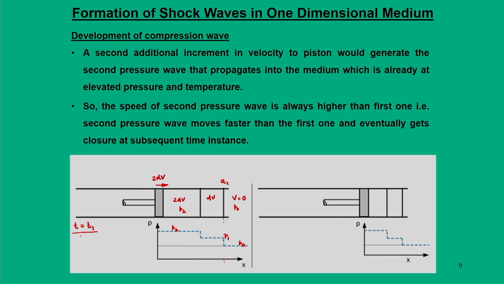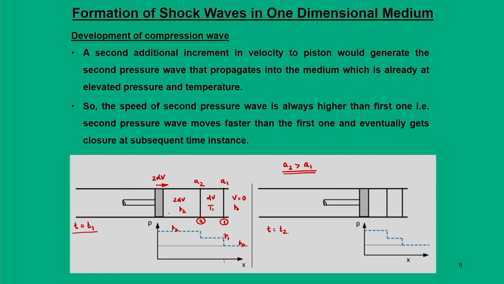Now the same event, when you look at a different time instant t is equal to t2, obviously we will see that the second wave which is generated here, that is A2, will have higher velocity than A1. Why? Because when the second wave is generated, compared to wave number 1, this second wave will have higher velocity, because by the time the first wave has crossed the medium, the temperature would have increased from its T1.